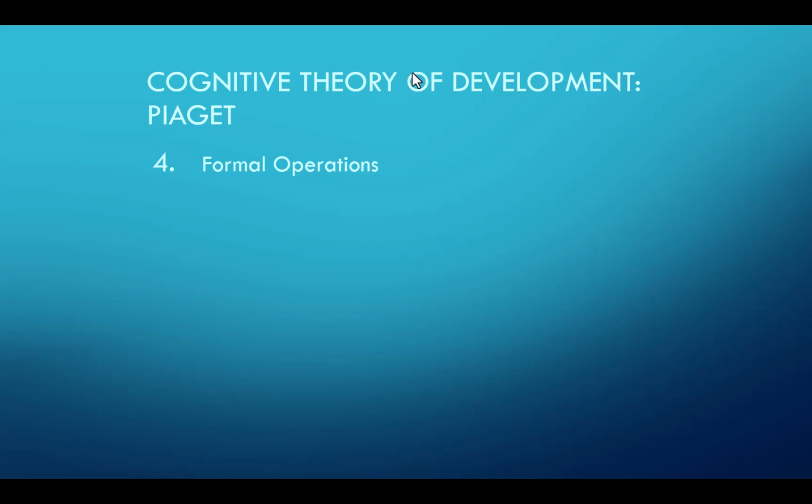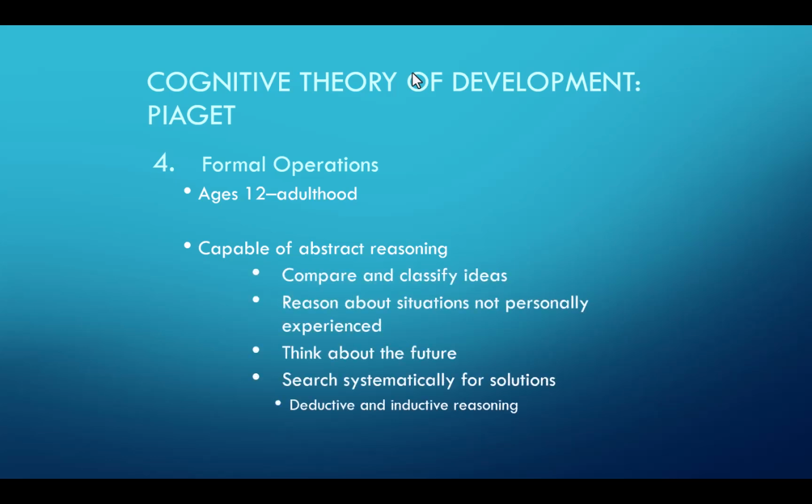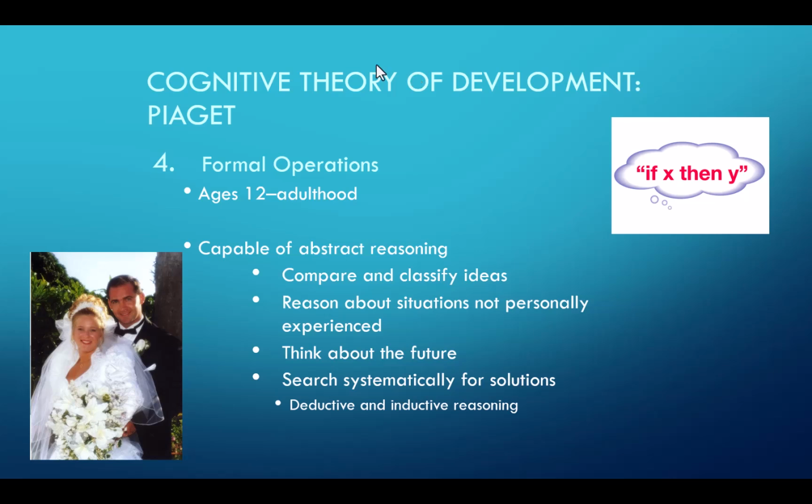And then in the 4th stage, and this was Piaget's final stage of development, which went from 12 to adulthood, he believed that teenagers were capable of abstract reasoning, comparing and classifying ideas, reasoning about things that they hadn't personally experienced, which allows them to think about the future, that they could then systematically search for solutions, use inductive and deductive reasoning. So here again, if X, then Y, thinking about the future, thinking about getting married, imagining what that might be like, imagining what their future job might entail, and things like that.